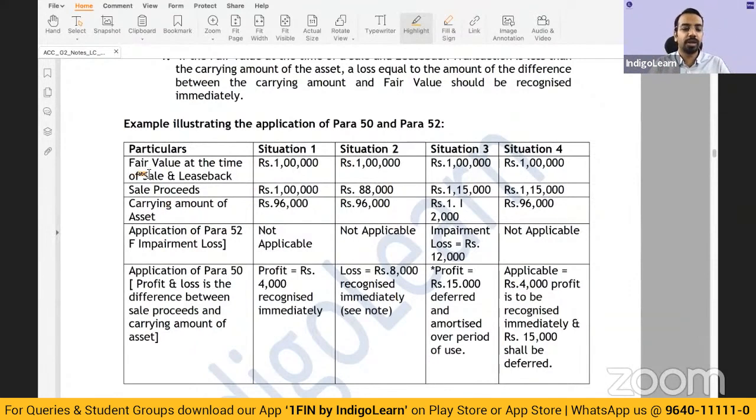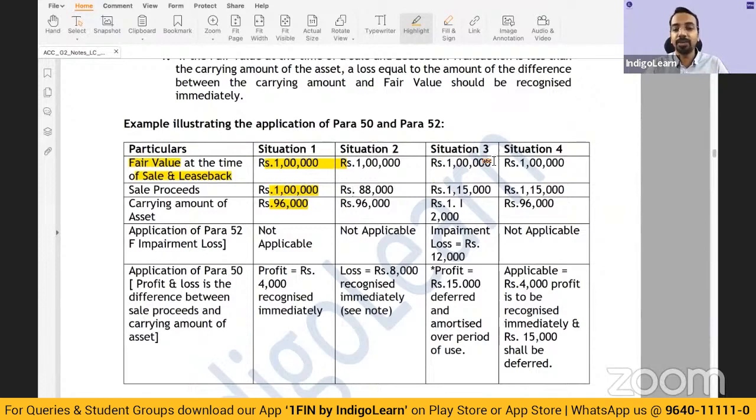Okay. So just to quickly run you through, fair value at the time of sale and leaseback is 1 lakh. Sale proceeds is also 1 lakh. The carrying amount is 96,000. Is the transaction happening at fair value? Yes. So recognize the profit immediately. Then fair value is 1 lakh, sale proceeds is 88,000, less than the fair value. Now, is this being compensated in future? If yes, then you will defer. If no, then you will recognize immediately. There's no problem in that.